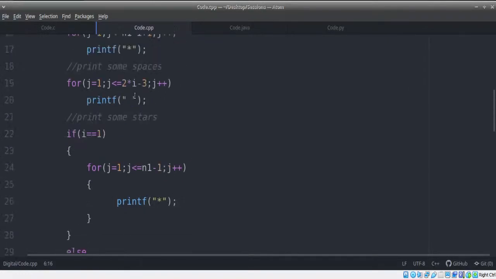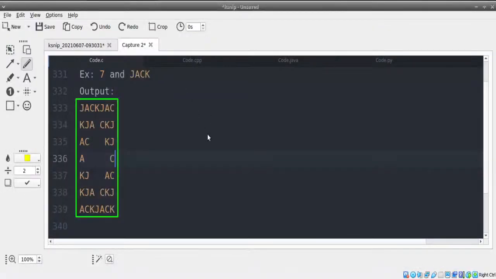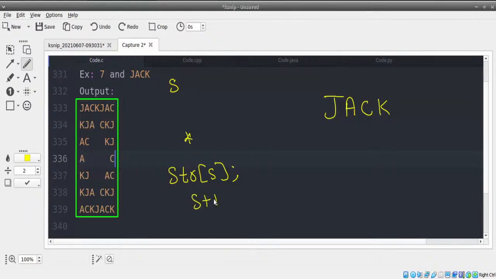Now, here comes the question. Let's say I have an index like i, or an index for the string, we'll call it s. Let's say s is the index for the string. Now, if my string is of 4 characters, let's say Jack. Now, what I'll do here is, every time instead of printing a star, I will print str of s and then I will increase s.